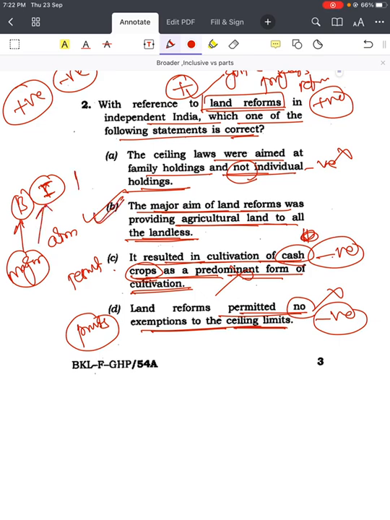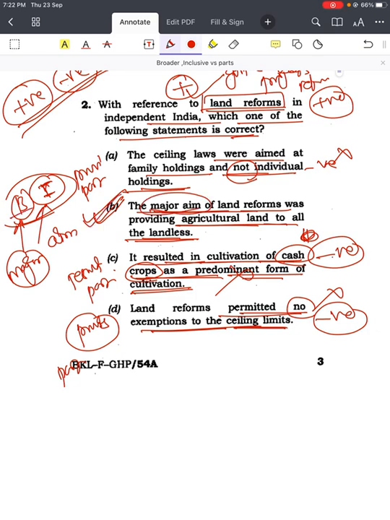Again here they are talking about one of the provisions. So it is part, it is part, it is part. So here you can use both the approaches of broader inclusive versus positive and negative. Right? Major aim, it is broader and inclusive. That's why answer is B.